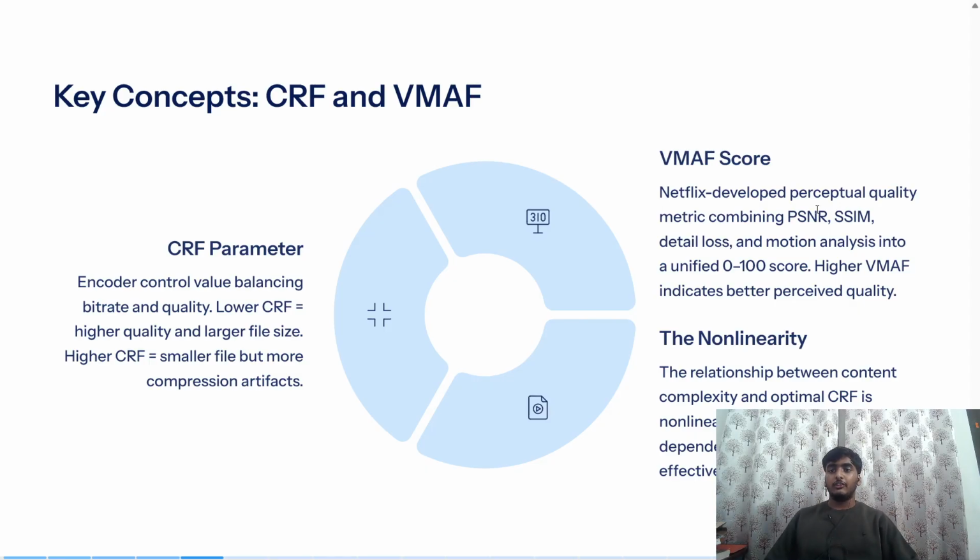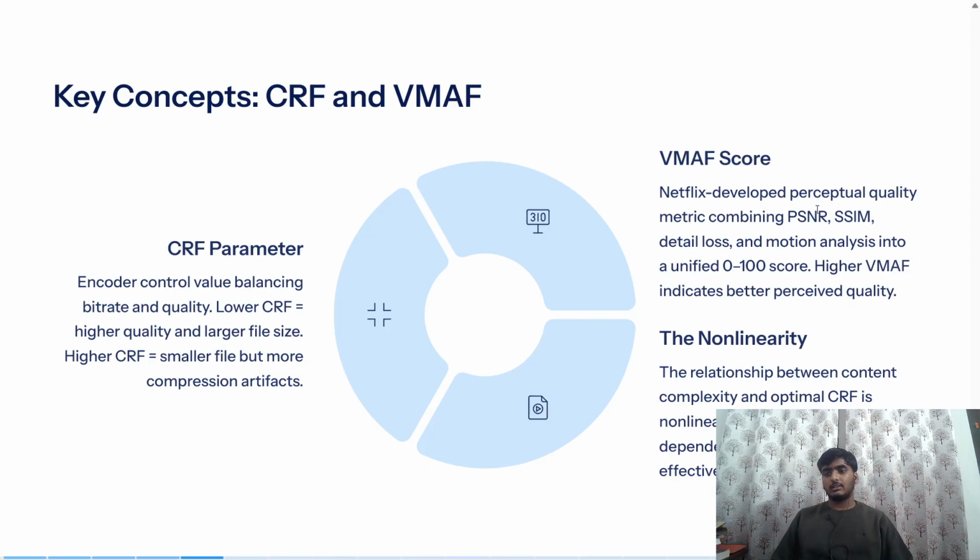Now let's get to the VMAF score. What is a VMAF score? Netflix developed a perceptual quality metric combining PSNR, SSIM, detail loss and motion analysis into a unified 0 to 100 score. Higher VMAF indicates better perceived quality.